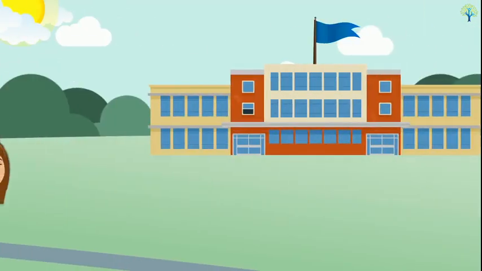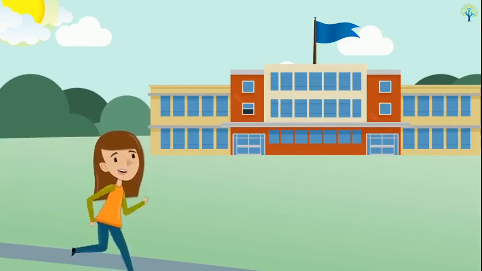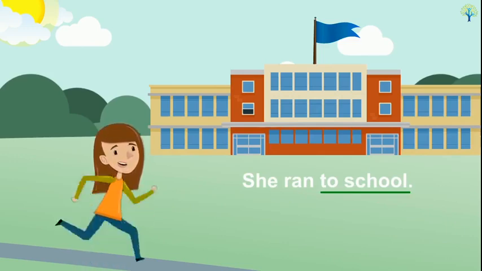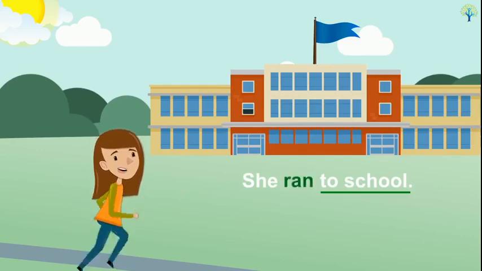The place an action was performed can also be an adverb phrase. For example, she ran to school. To school gives more information about where the girl ran. It is an adverb phrase.